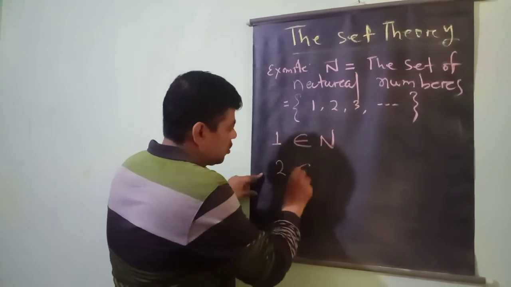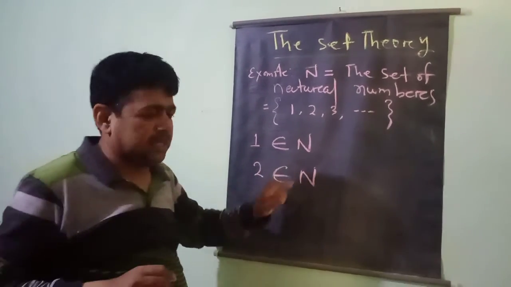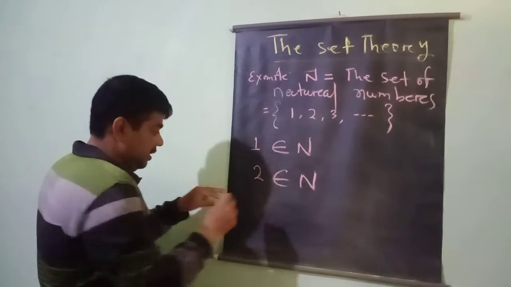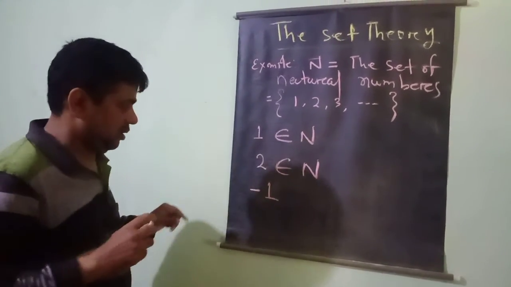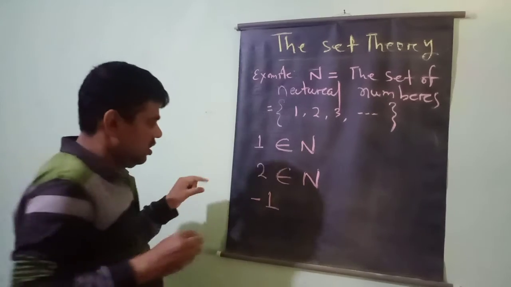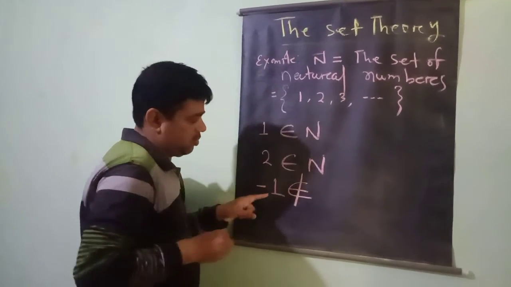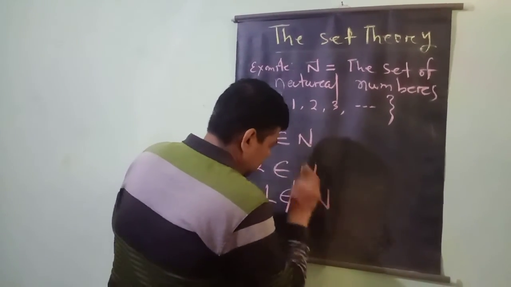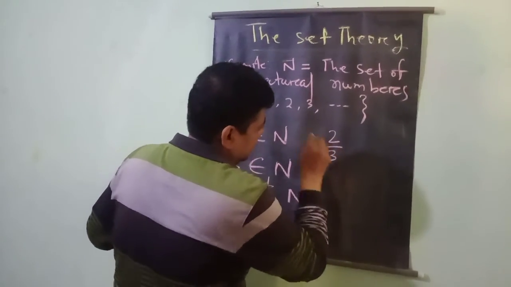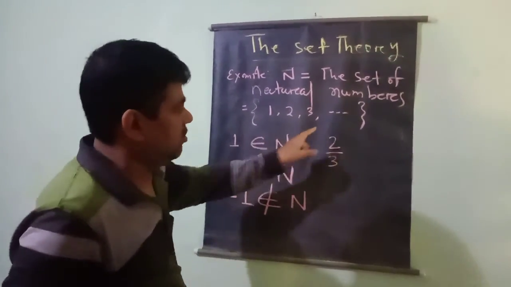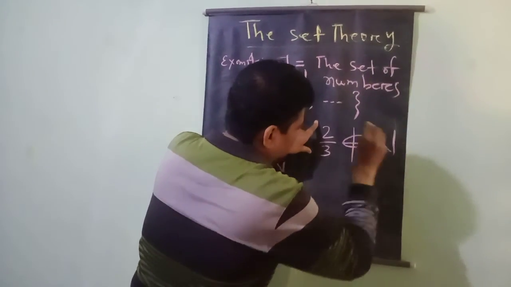Similarly, 2 belongs to N. It means 2 is an element of the set of natural numbers. If I say minus 1, minus 1 is not a natural number, so we can write minus 1 does not belong to the set N. Okay? 2 by 3 is a fraction, not a natural number, so it does not satisfy. We can write 2 by 3 does not belong to N.